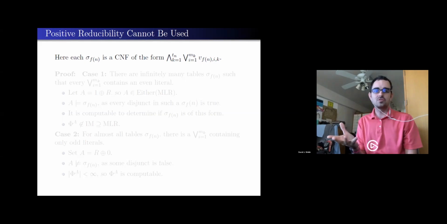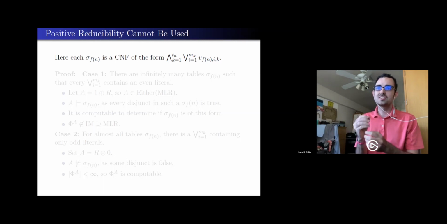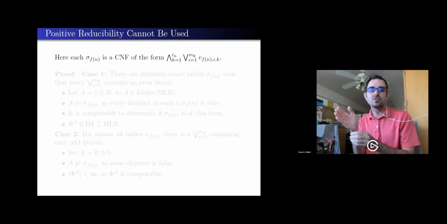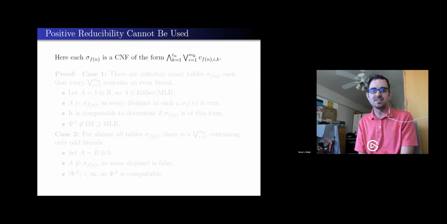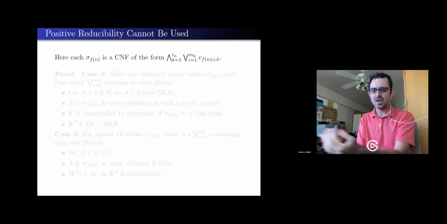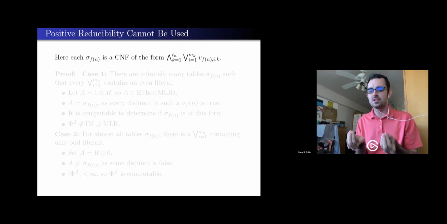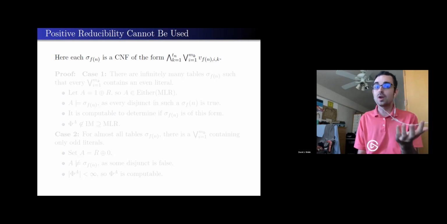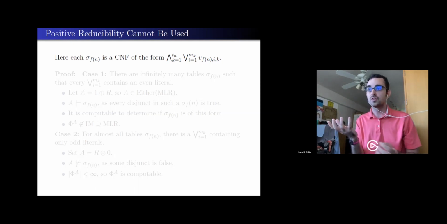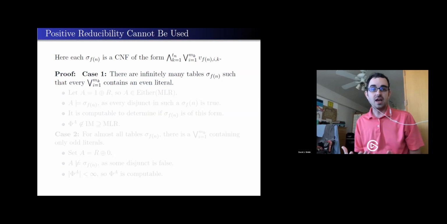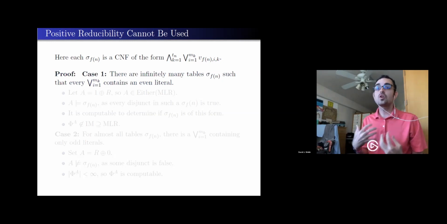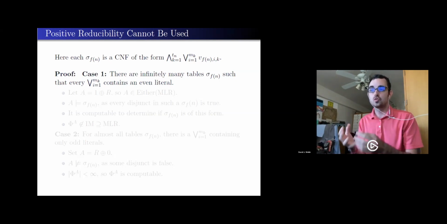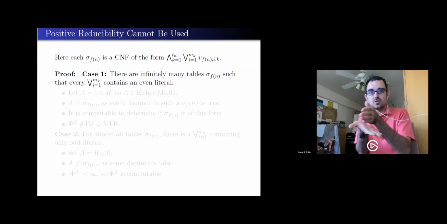Well, an or statement is true whenever a single one of its letters is true. So if I can just guarantee one of the bits in each or statement in a table, I could force the whole thing to be true. All my ors would be true, so my and would be true. But I can only ever control one half of my real, trying to fool this reduction. I have to make one half of it random, and the other half I have full control over. So let's try to control the even half. Let's suppose that there are infinitely many tables where I'm going to be able to find control. I'm going to be able to find an even literal in every single or statement.